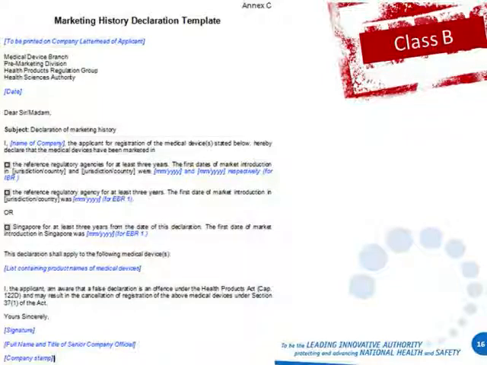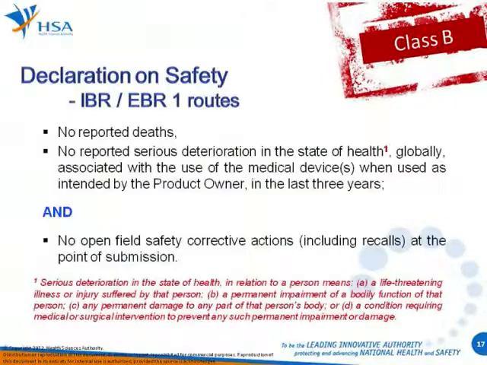Next, we have been mentioning that for IBR and EBR1, the device shall have no safety issues. So what do we mean when we say no safety issues? Basically there shall be no reported deaths, no reported serious deterioration in the state of health globally associated with the use of the medical device when used as intended by the product owner, and no open field safety corrective actions at the point of submission.